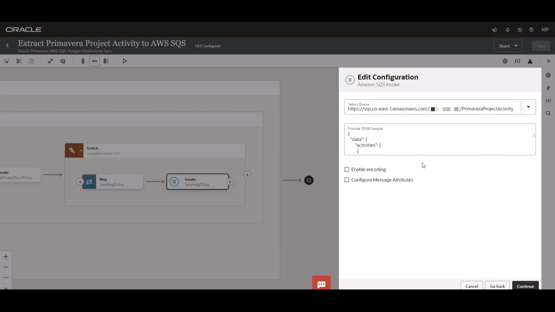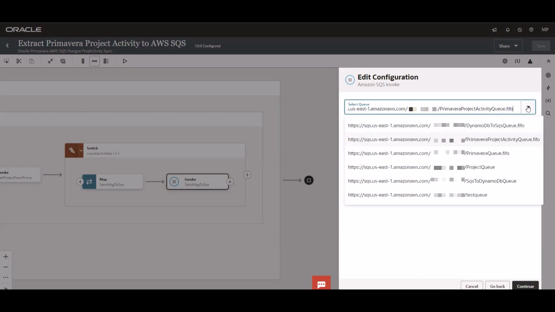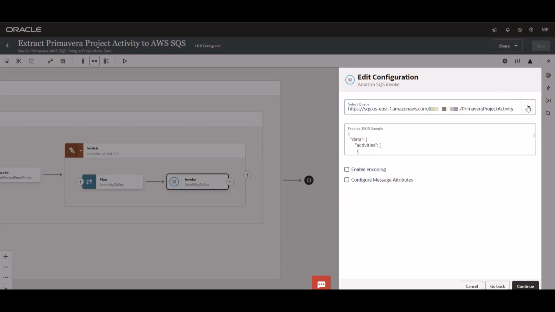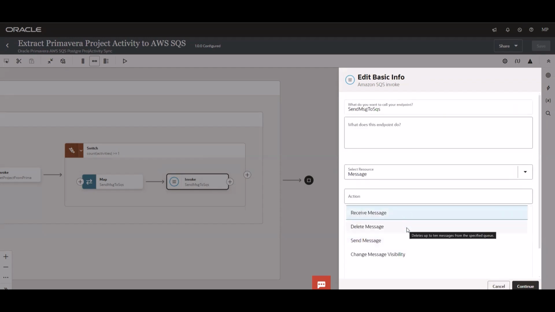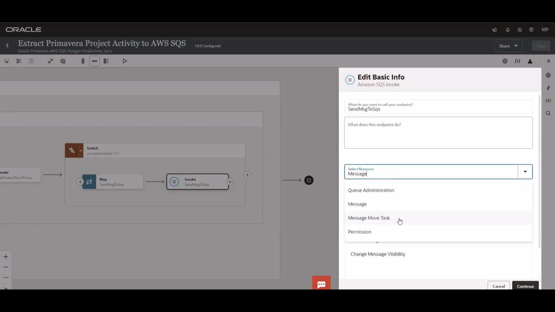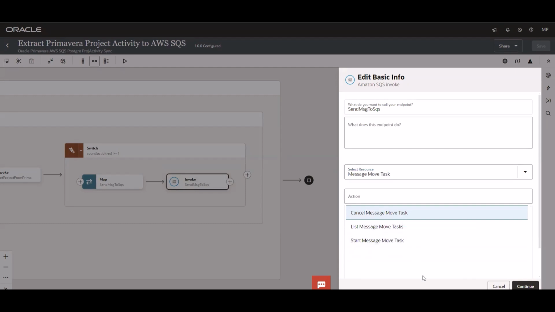Right after you select send message, it will ask you to select the queue to which you want to send the message, and this is dynamically populated as per the connection configuration that you have done. You can upload the JSON sample over here. You can even encode the message and configure message attributes. In the same way, you can receive the message, and once your activity has been completed, you can even delete the message if required. You also have a dead letter queuing option in case there is any message that got stuck due to a network issue or any other issue.